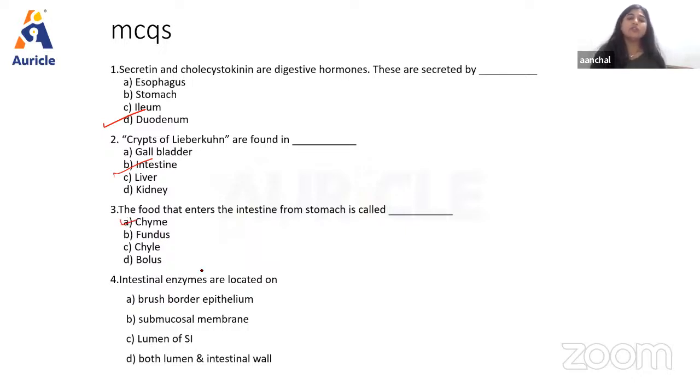Okay, the last question we have: intestinal enzymes are located on. The options are brush border epithelium, submucosal membrane, lumen of small intestine, or both lumen and intestinal wall. Again, you have 30 seconds to answer.